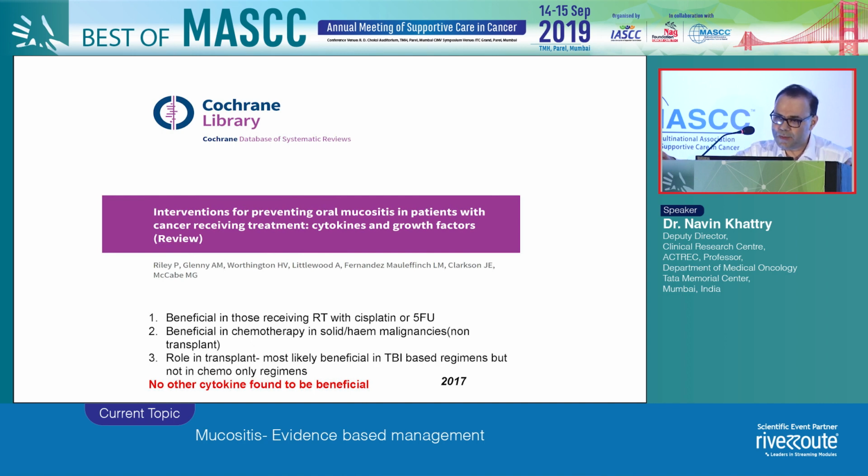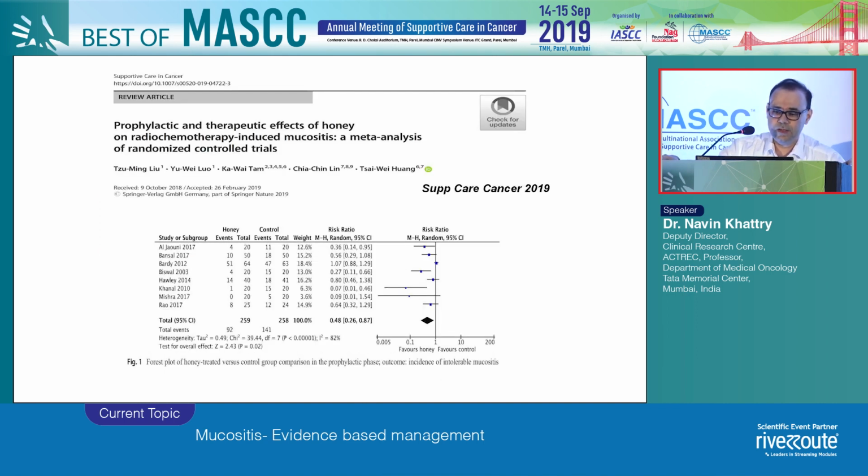It probably had some benefit in chemotherapy in solid tumors and heme malignancy in the non-transplant setting. However, for what it was actually meant to be used in the transplant setting, the benefit was probably only in TBI-based regimens and not in chemotherapy-based regimens. No other cytokines such as GM-CSF, G-CSF, erythropoietin were found to be of benefit in this large meta-analysis.